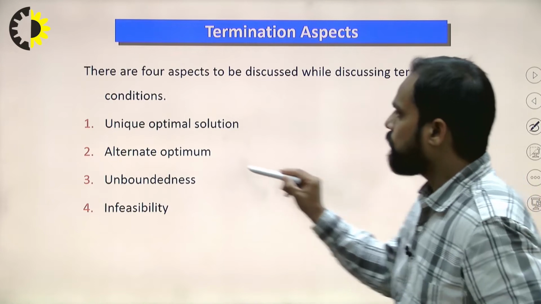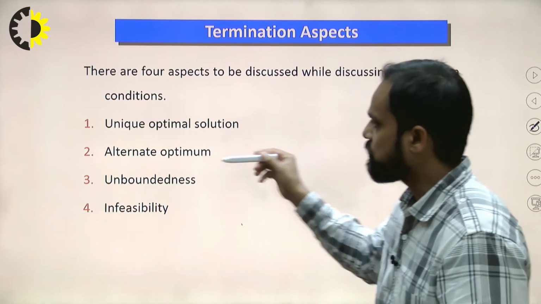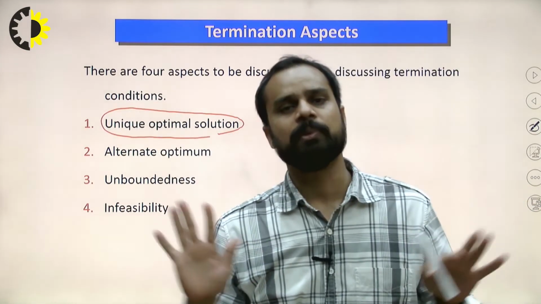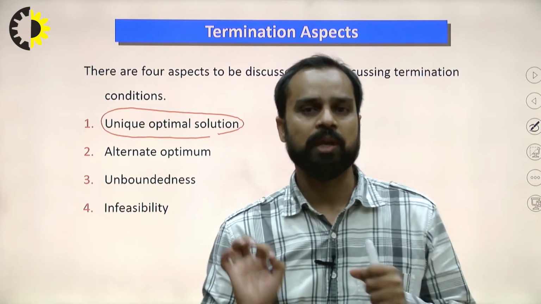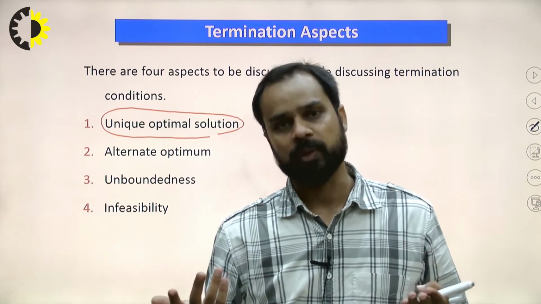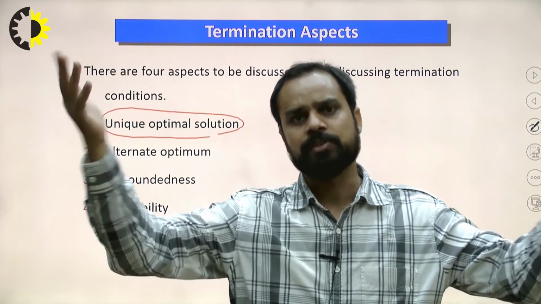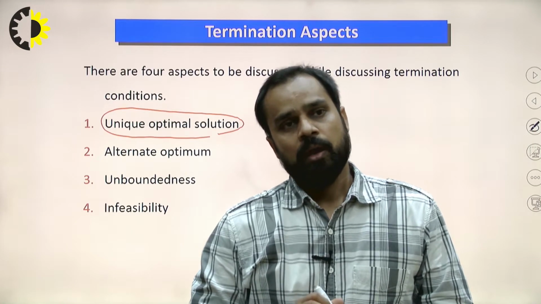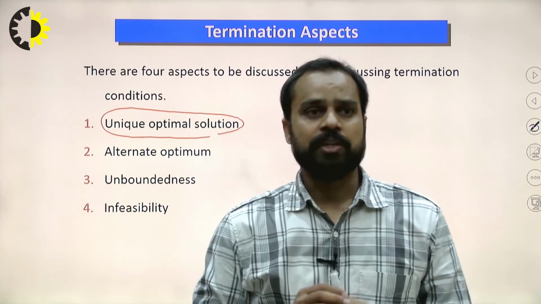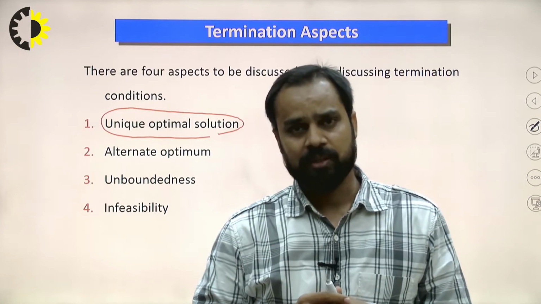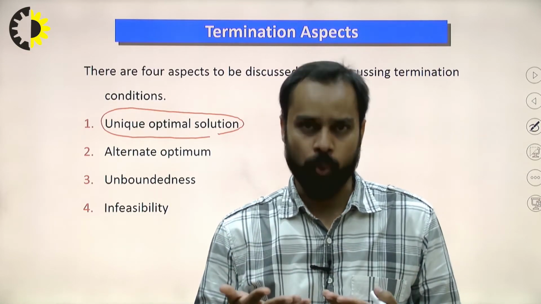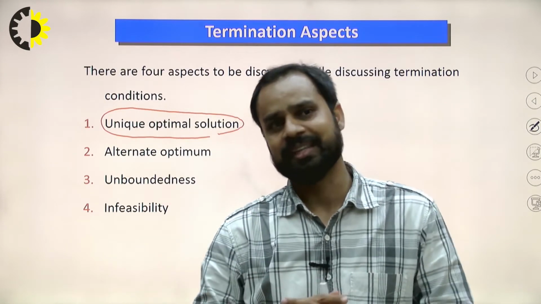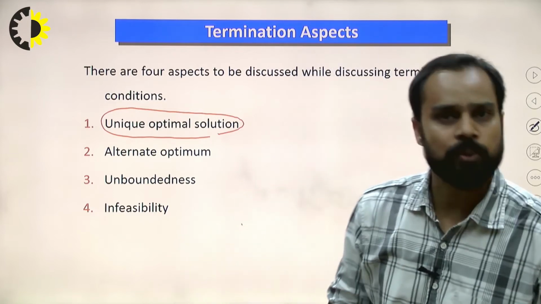We have already discussed many problems with a unique optimal solution. The meaning of a unique optimal solution is that the problem has only one solution, only one corner point at which the value is optimal, and the optimum may be maximization or minimization depending upon the requirement of the question. What is the termination condition in the simplex method? If all Cj minus Zj values for the non-basic variables are negative, that is the condition of a unique optimal solution.